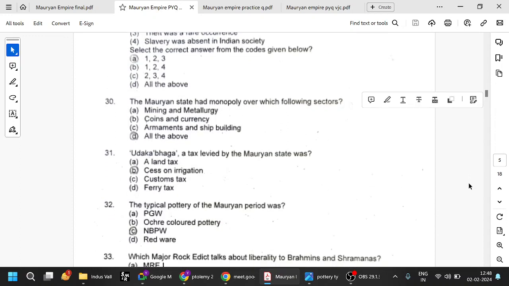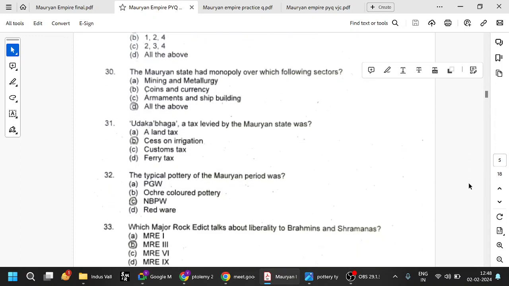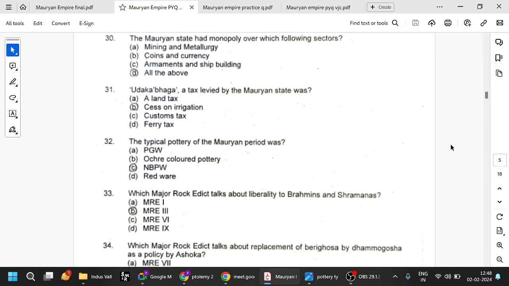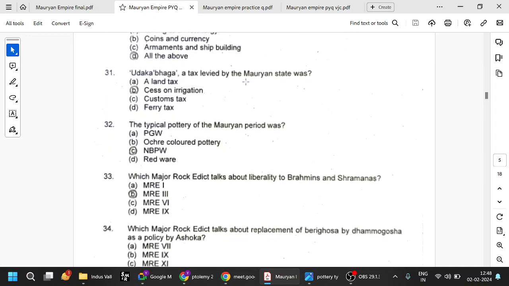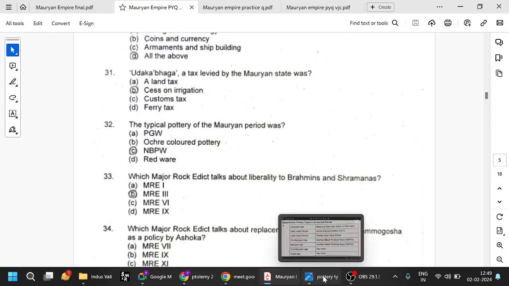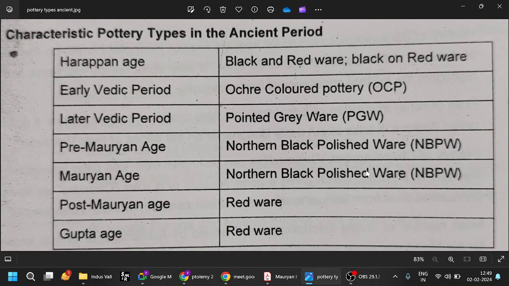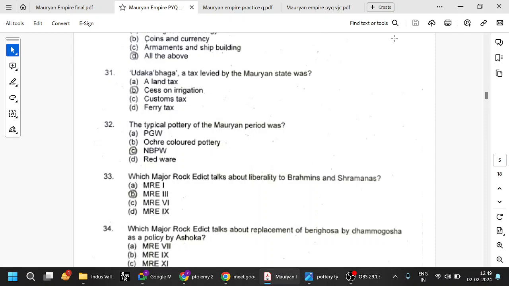The Mauryan state had monopoly over which of the following sectors? Everything. Because they were monarchical states, everything is under the monopoly of the Mauryan state. And the main capital is Patliputra. Udaka Bhaga is the tax levied by the Mauryan state on irrigation. And pottery, we have seen multiple times. Maurya and pre-Maurya means northern black polished ware. Very important: northern black polished ware, Maurya and pre-Maurya.